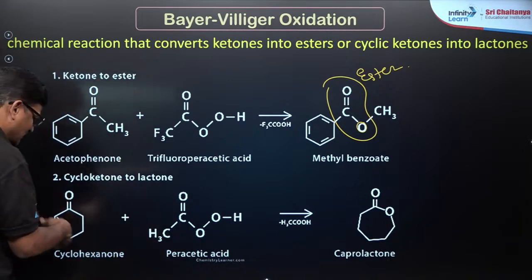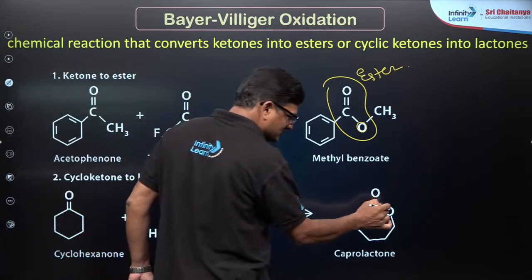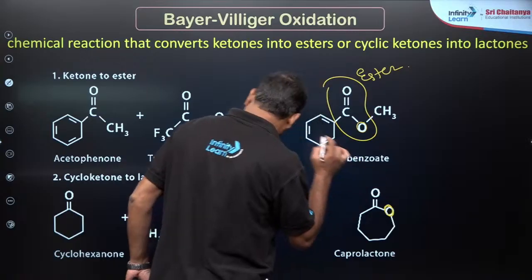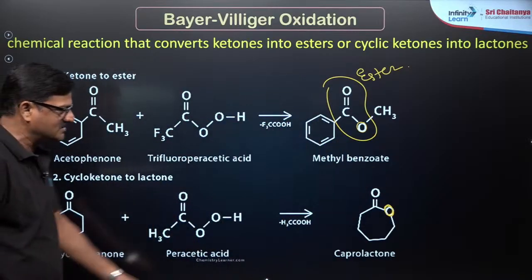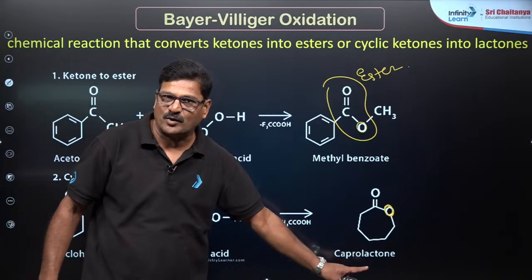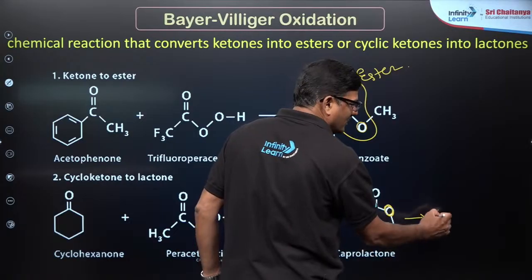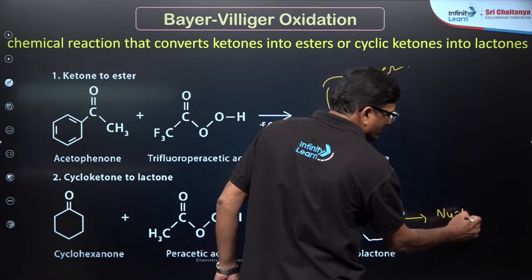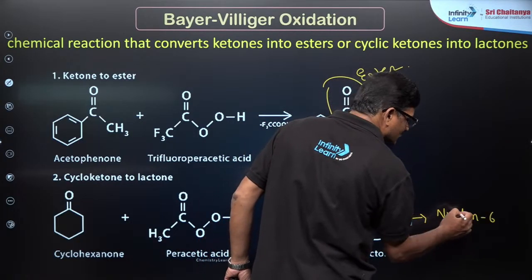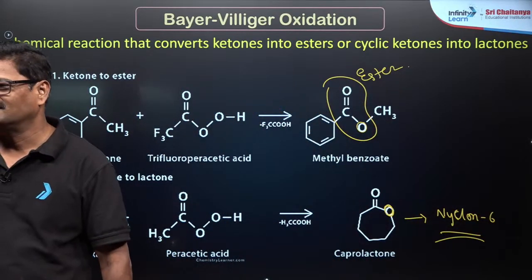And if it is cyclohexanone, you introduce an oxygen somewhere over here. Cyclohexanone gives rise to caprolactone. This caprolactone undergoes polymerization to give nylon 6. Nylon is a very important polymer.